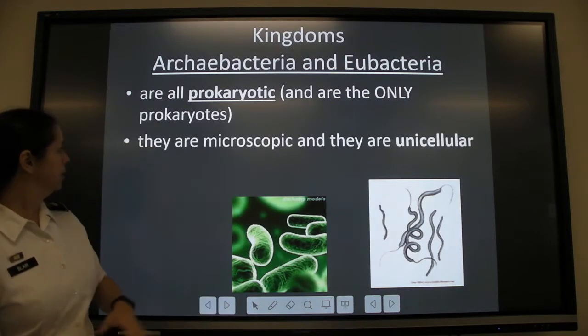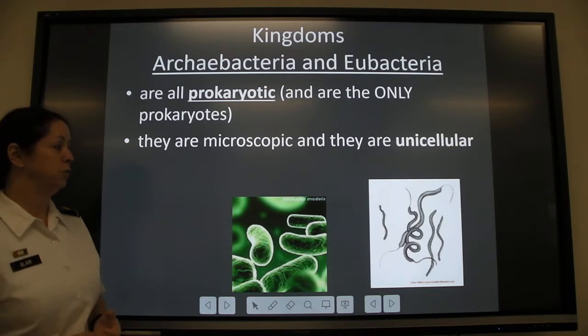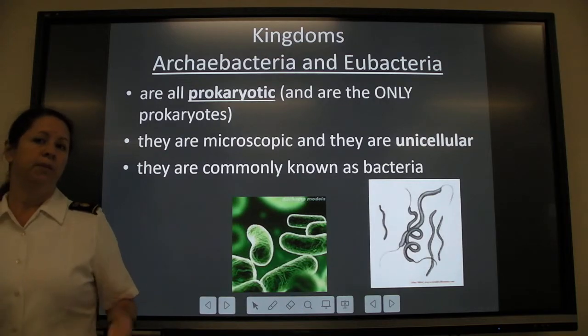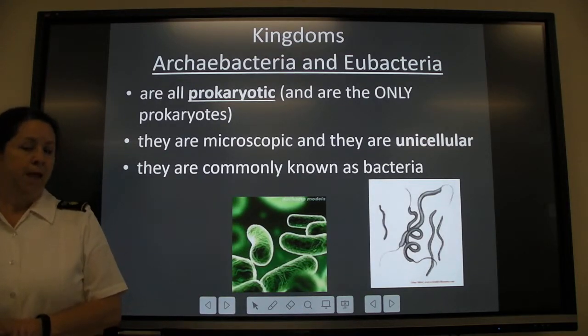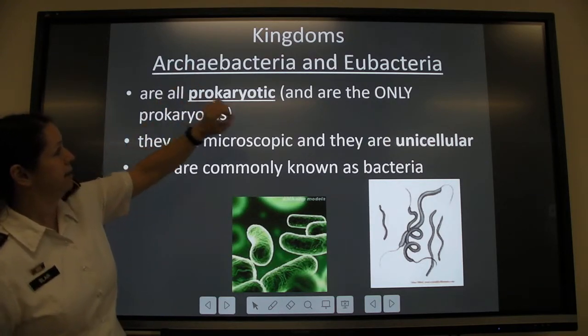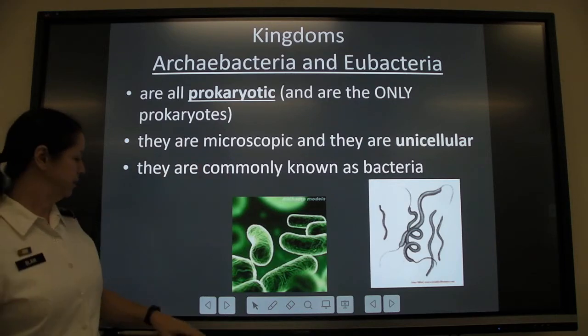So they are all the prokaryotes, and they are the only prokaryotes, so all of them are prokaryotic. And they are all microscopic, they are all unicellular, so single cells, and they are commonly just called bacteria. But this again includes those that are in the extreme environments and those that are in normal environments, are in these 2 kingdoms.